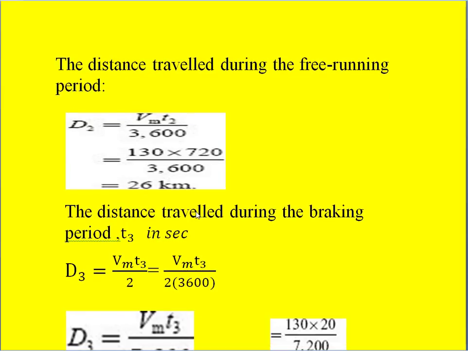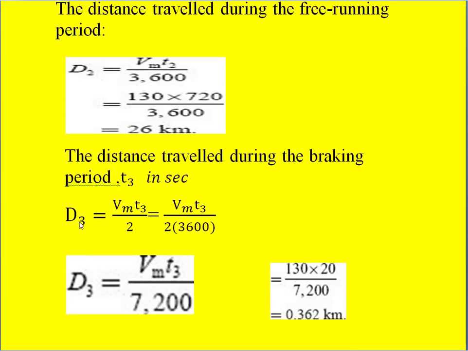Next, the distance travelled during the braking period. This is also called the retardation period, that is during T3, which is in seconds. We can calculate like this. D3 is, again, a triangle, so half into base into height, that is half into Vm into T3. Because we know T3 is 20 seconds and Vm is known, 3600 into 2 becomes 7200, and Vm is 130, T3 is 20, so we get D3 as 0.362 kilometers.